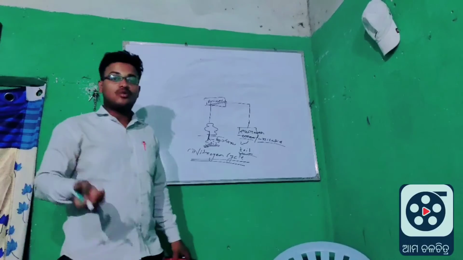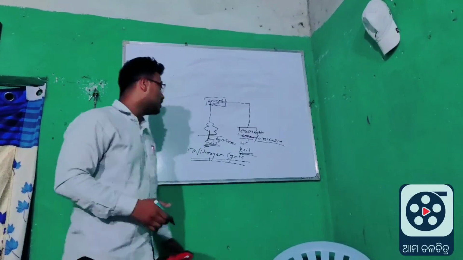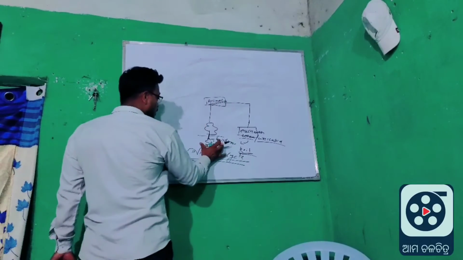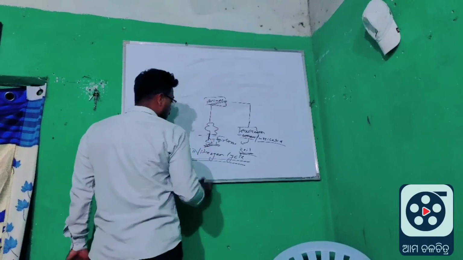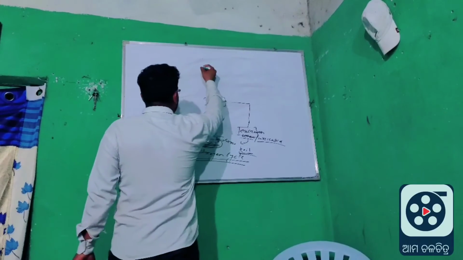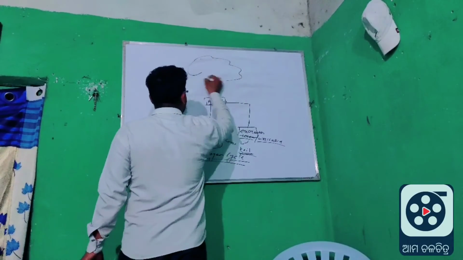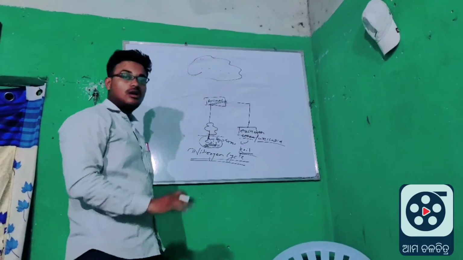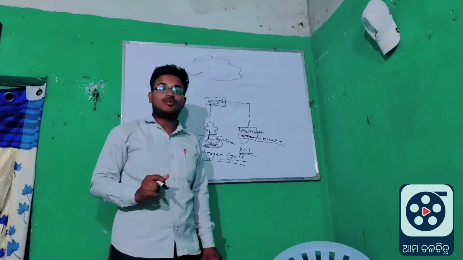Another cycle, let's discuss. This one is soil based nitrogen. Next is atmospheric nitrogen. Nitrogen is present in the atmosphere, about 78%.